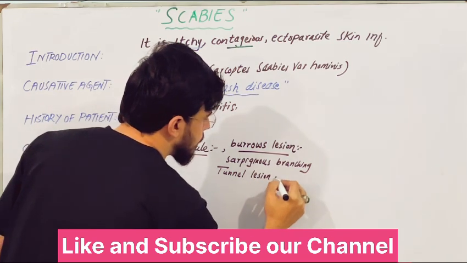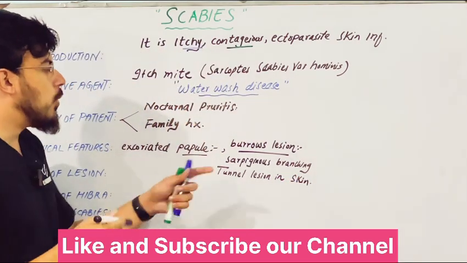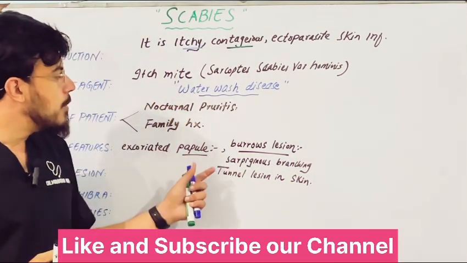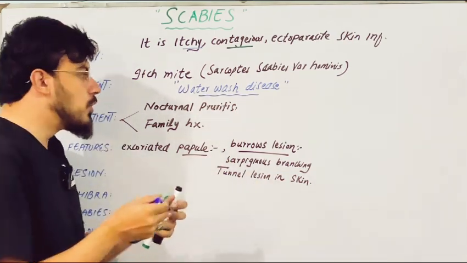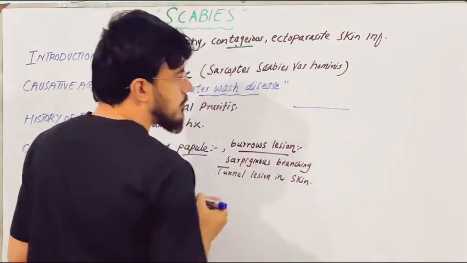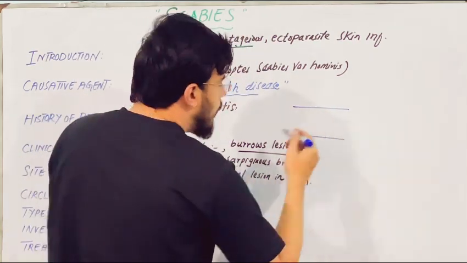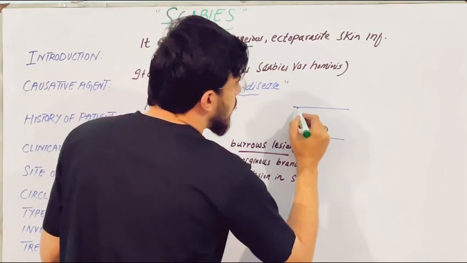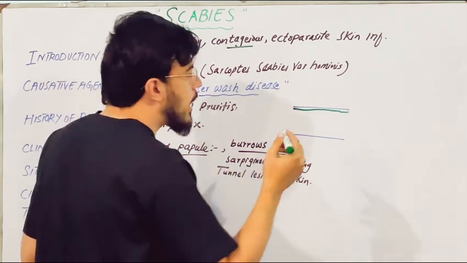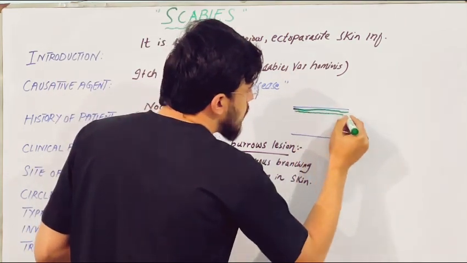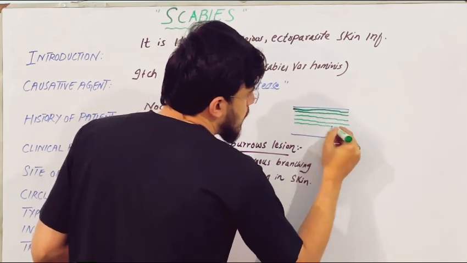So what does Burrow lesion mean? In case of scabies, there is a serpiginous branching tunnel lesion in the skin. What does it mean? As you know, let's say if this is the epidermis and this is the dermis. In the epidermis, we know that there are 5 layers. The most superficial layer in the epidermis is known as stratum corneum. The next is stratum lucidum, stratum granulosum, stratum spinosum, and then stratum basale, as we know.